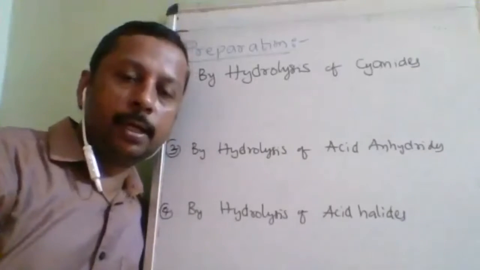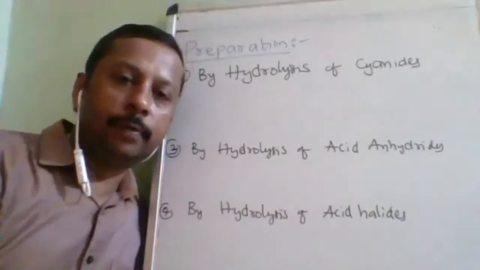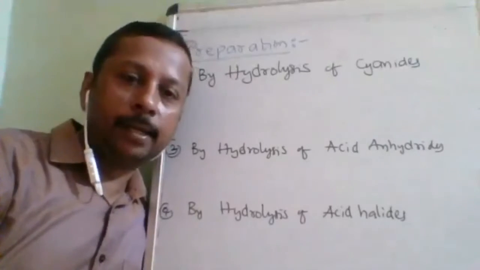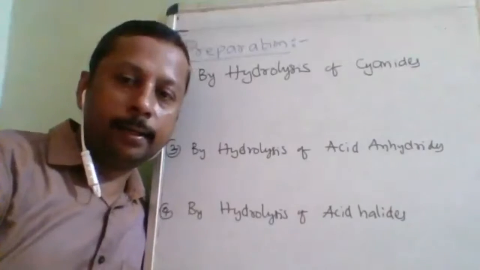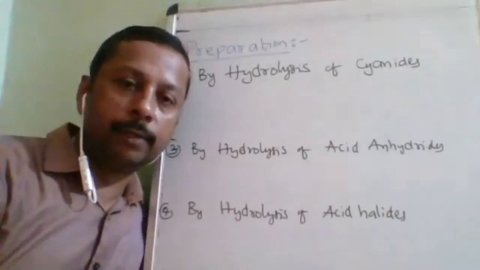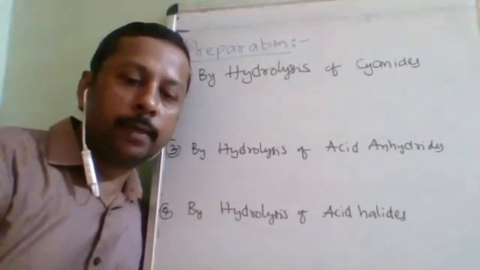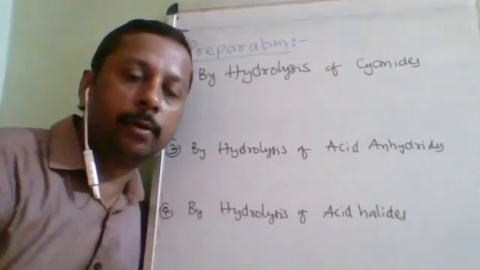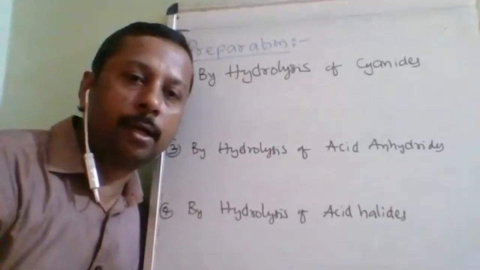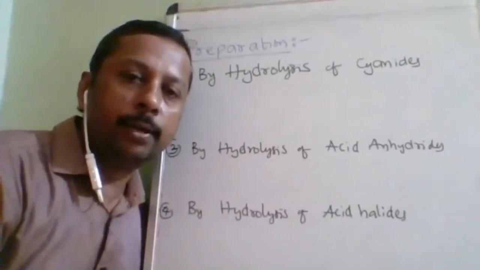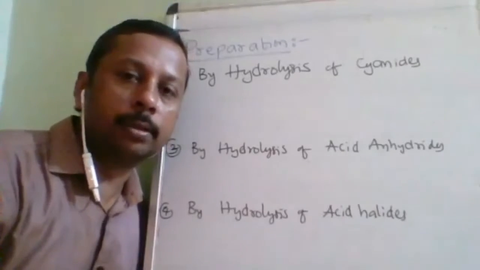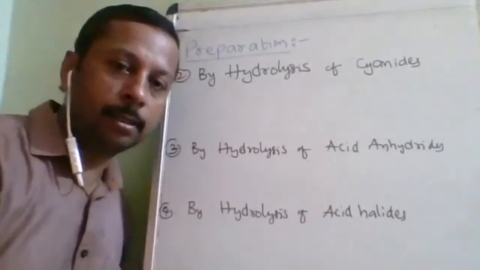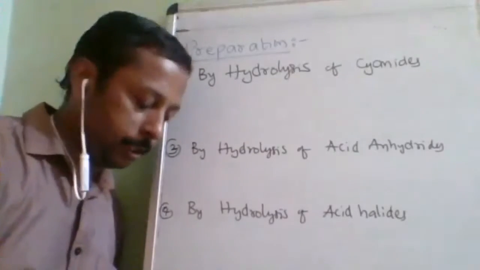What is that procedure? Hydrolysis. Hydrolysis of cyanide. It is also called as what? Nitrile. Nitrile on hydrolysis also gives amide. That's why in the examination, when a question comes, if it is partial hydrolysis, then you should write the product as amide. Only complete hydrolysis gives carboxylic acid as a product. I will tell you both steps. Partial means up to what and complete means up to what, that you can identify.